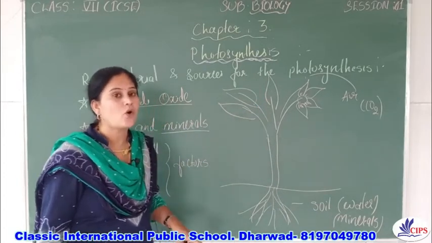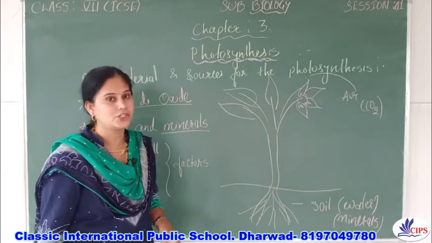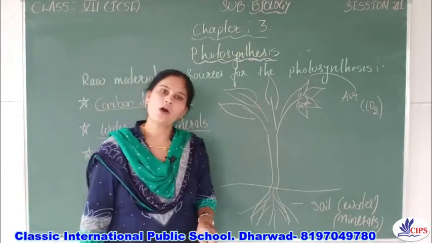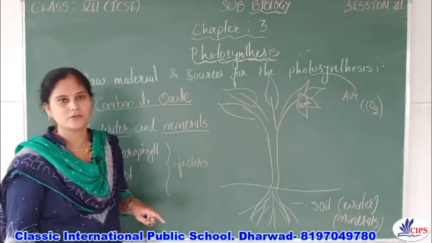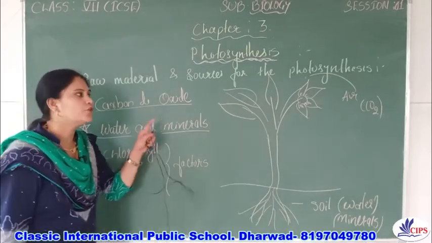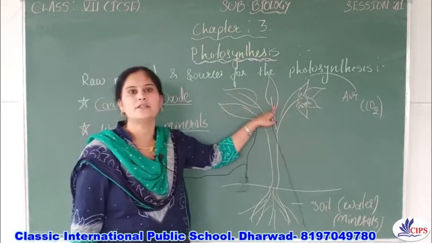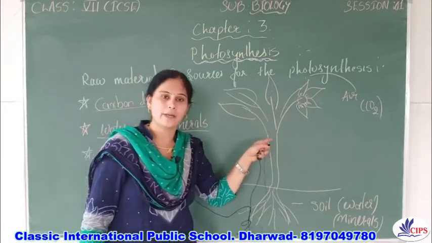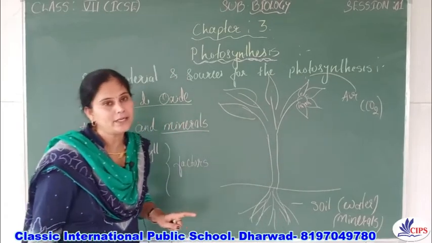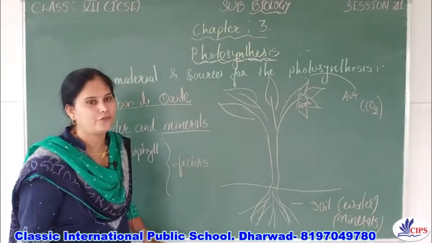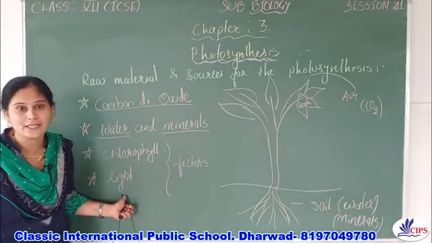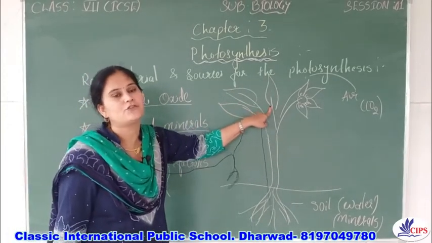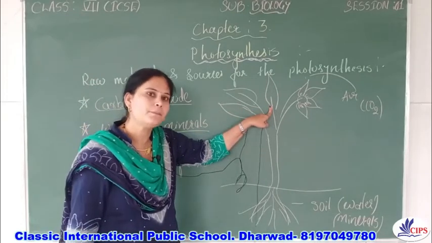That's why we call the leaf the kitchen house of the plant, right? Why do we call the leaf the kitchen house of the plant? Because the food is synthesized in the leaves with the help of carbon dioxide, water and minerals in the presence of chlorophyll and sunlight, right? That's why we call the leaf the kitchen factory of the plant.